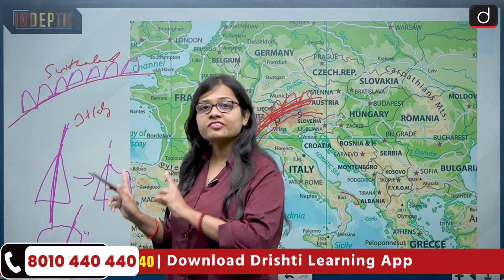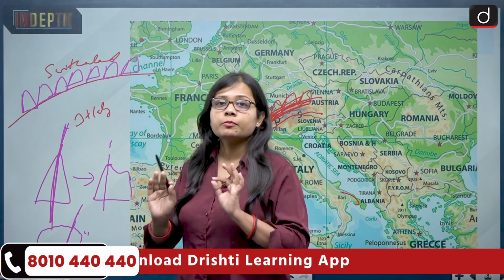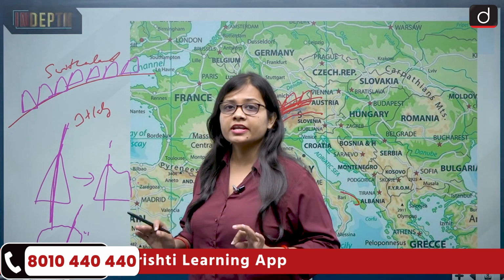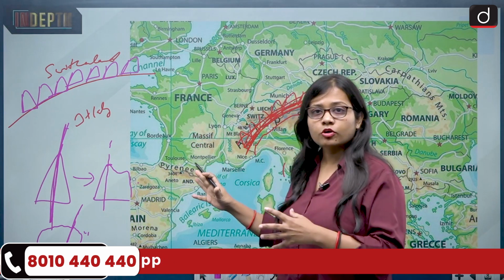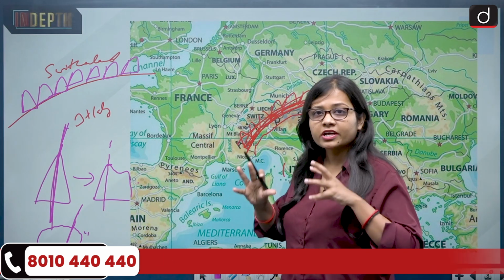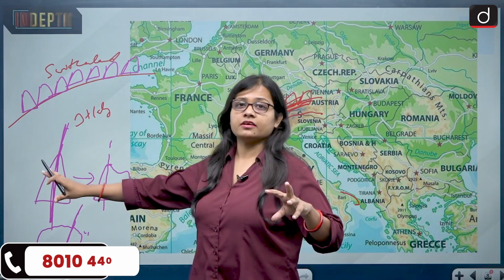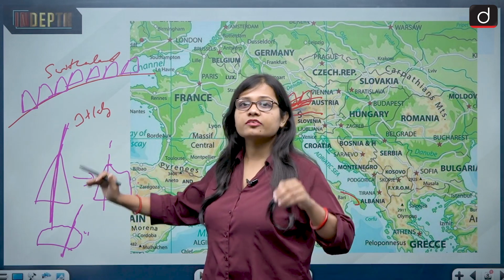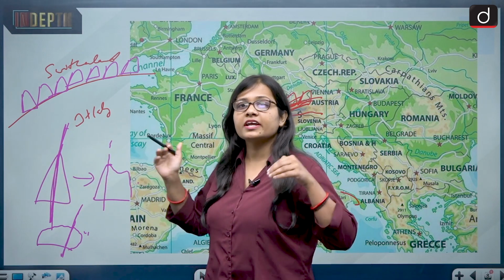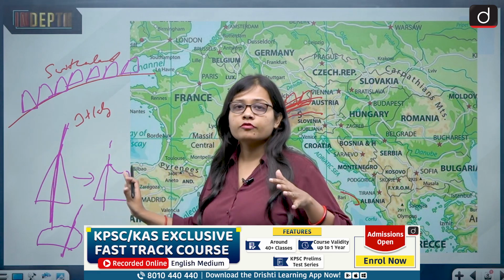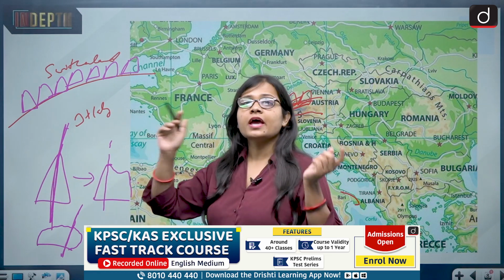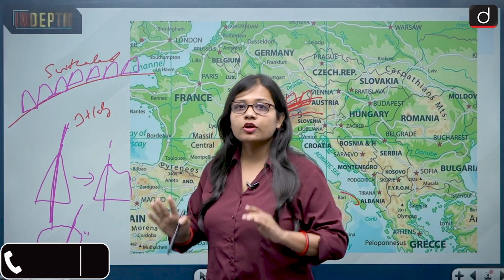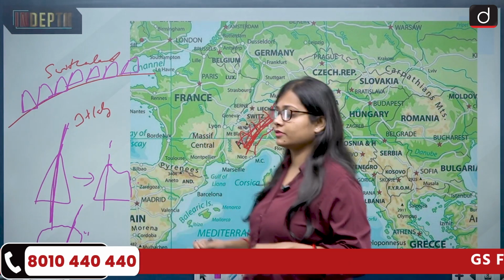And this is exactly the phenomenon which is happening on the border of Switzerland and Italy: the glaciers which were present on the border are melting, so the ridge line of the glaciers, or the border between Switzerland and Italy, is also shifting from one place to another, and that is why the redrawing of the border needs to take place.